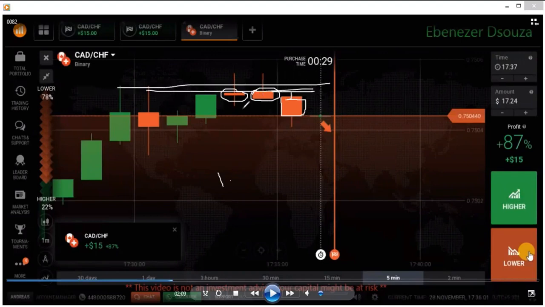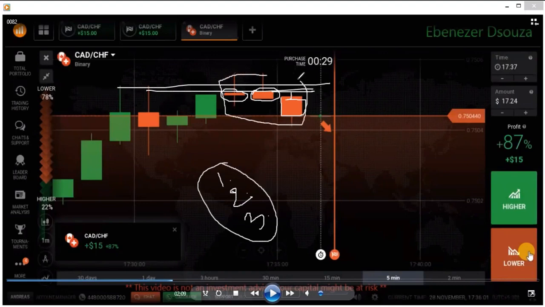From this level you are seeing a strong candle and sellers are becoming stronger. The second reason is that the major trend is a downtrend. We have three reasons to place a put option and we are seeing some strong sellers' entry.